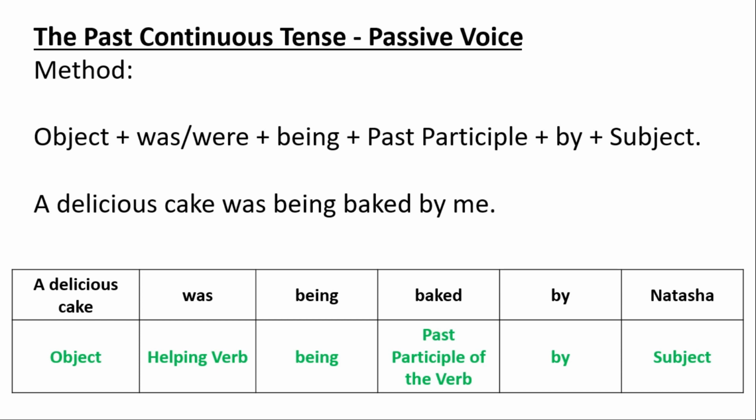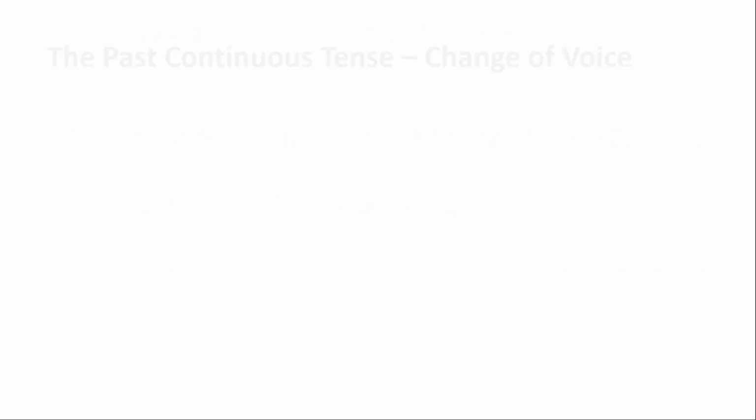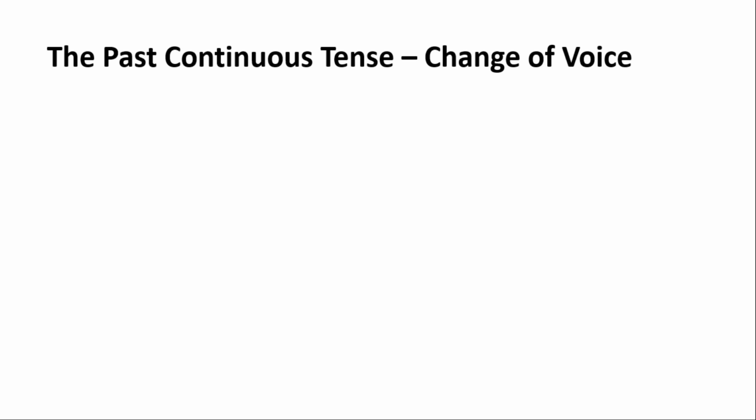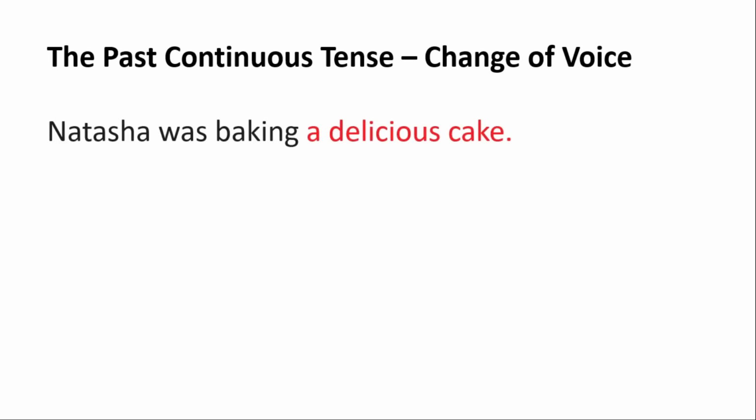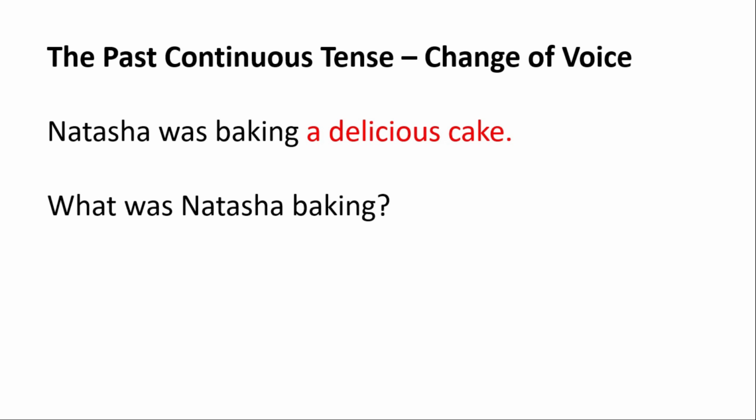Now we have to learn how we have changed the voice of this sentence. We have an active voice, that is, Natasha was baking a delicious cake. First of all, we have to find out the object of this sentence.